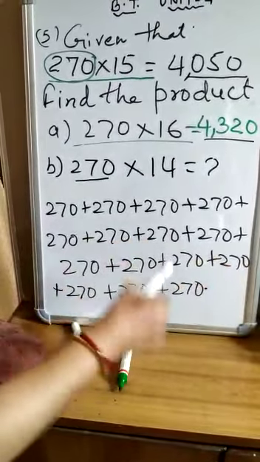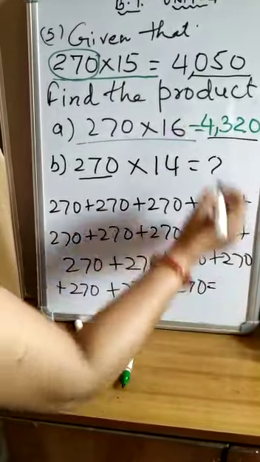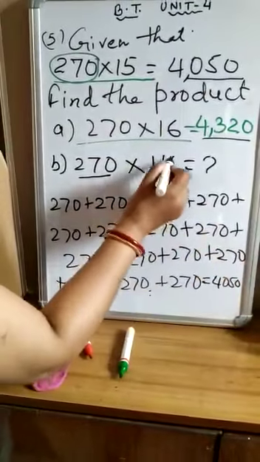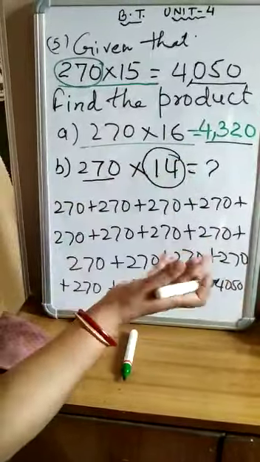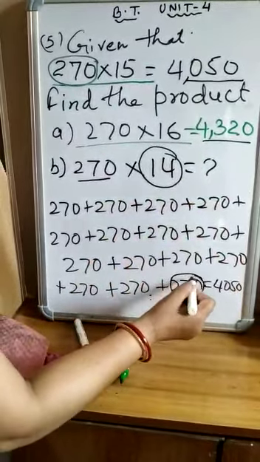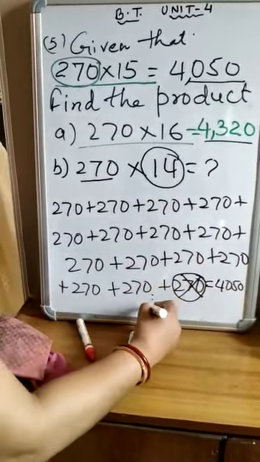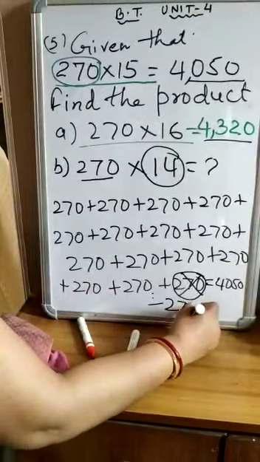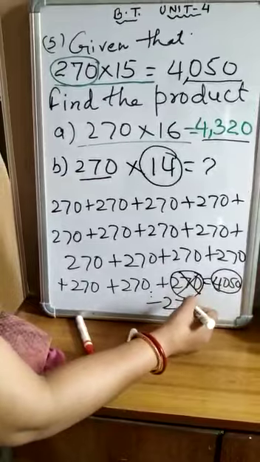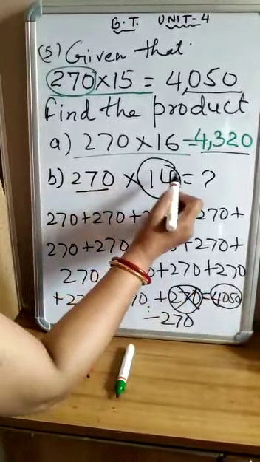This is 270 repeated 15 times, correct? So what is the answer here given? 4050. Your question is, 270 is repeated 14 times, then what? Simple, just remove this 15 times. Remove this. Okay, removing means minus 270. From what? This 4050. If you remove 270 from 4050, then the result that will come will be 270 times of 14.